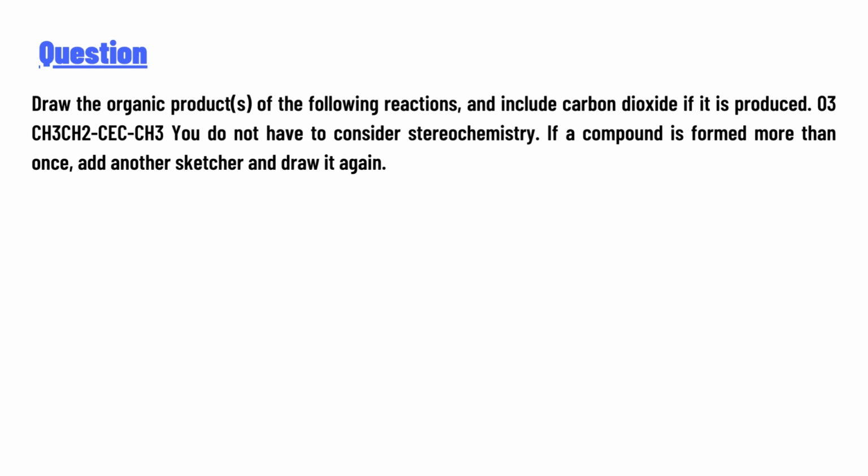Draw the organic products of the following reactions and include carbon dioxide if it is produced: O3 with CH3CH2C≡CCH3. You do not have to consider stoichiometry. If a compound is formed more than once, add another sketcher and draw it again. The answer of the question is: